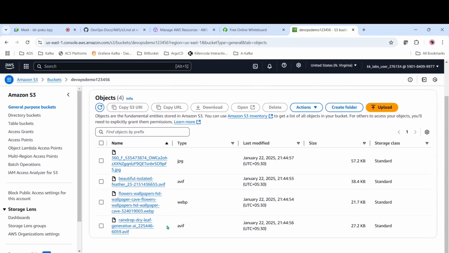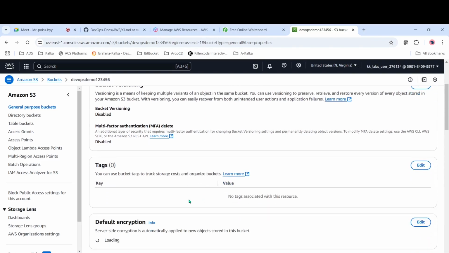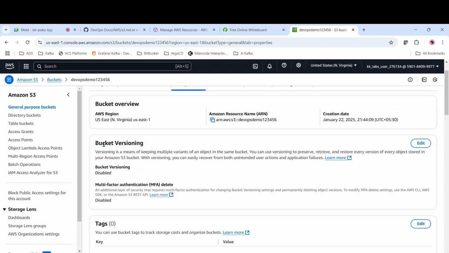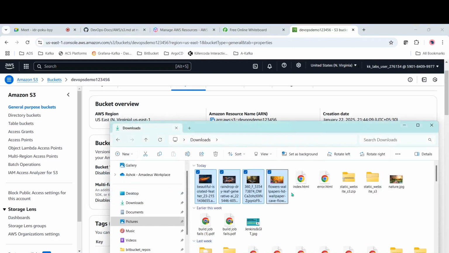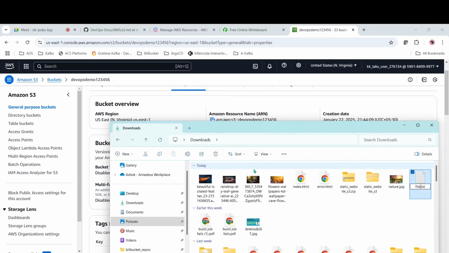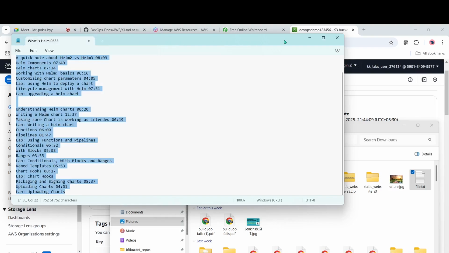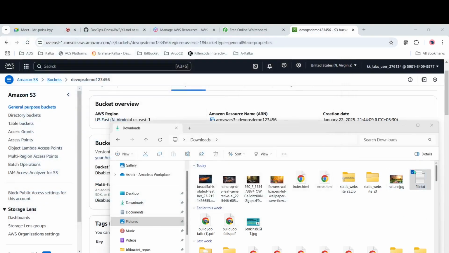Now let's see something. Let's come to properties. If you see here, versioning. We have seen versioning, right? It is disabled by default. Now what we can do is create a file. New file, file.txt, and then we can write data like 1 2 3. I will save it. We have created the file.